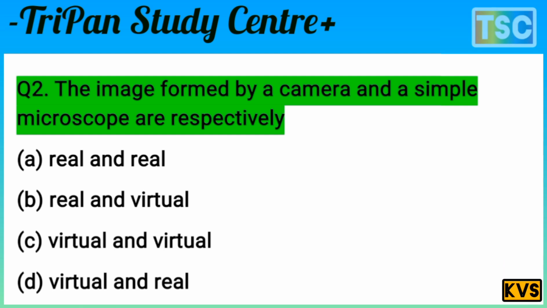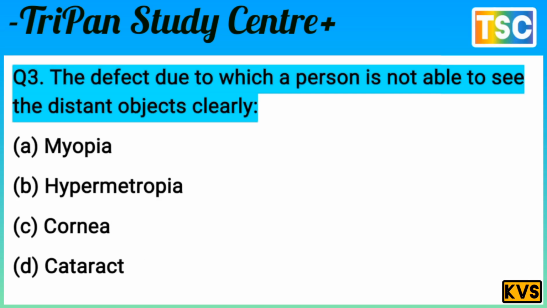Let's see the next question here. The next question on your screen: the defect due to which a person is not able to see a distant object clearly.